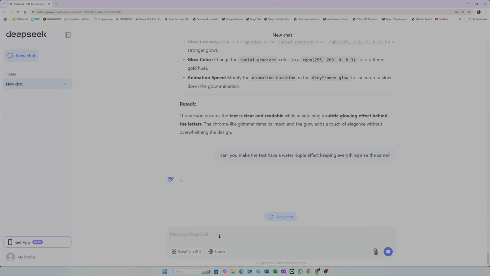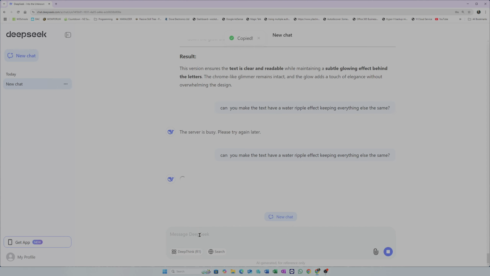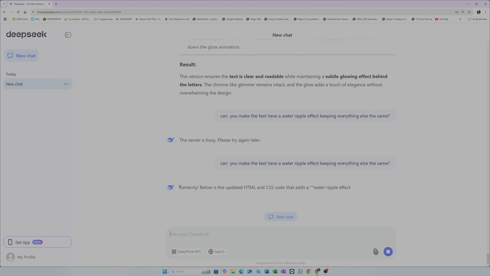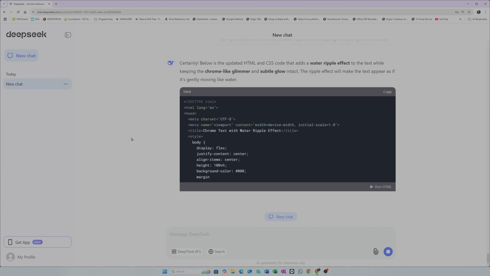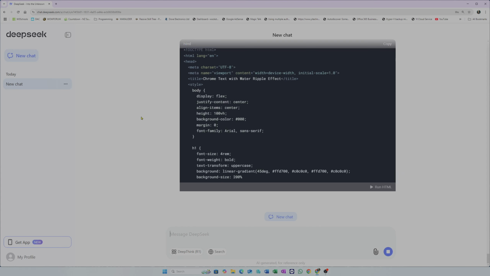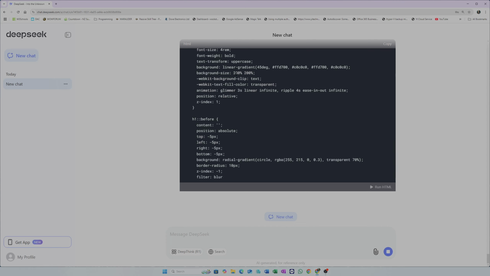It appears to be under a bit of a load at the moment. Granted, this company has been under quite a severe botnet attack, and it is pretty much right at the top of the downloaded apps at the moment. So I thought so. There we go. The server is busy. Okay. Too many people are using it, obviously. Let's try that again. Let's see what happens.